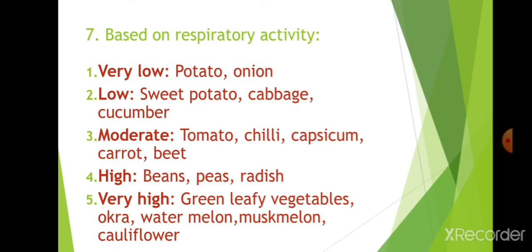Very high respiratory activity is found in leafy vegetables, green leafy vegetables, okra, watermelon, muskmelon, cauliflower. When respiratory activity is very high, the shelf life is very short. They cannot be stored for more than 2 to 3 days. Green leafy vegetables last only 1 day; the next day they lose turgor and look wilted, so the market value will fall. If we provide refrigeration, we can store them for 2 or 3 days at most. This is about classification based on respiratory activity.